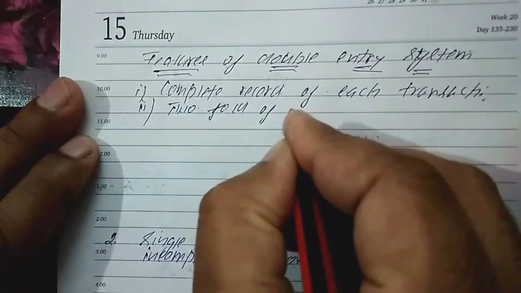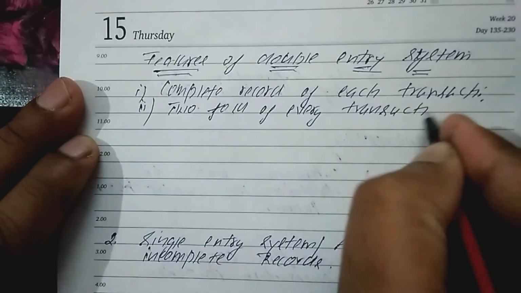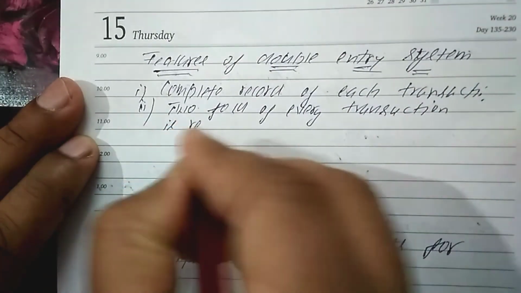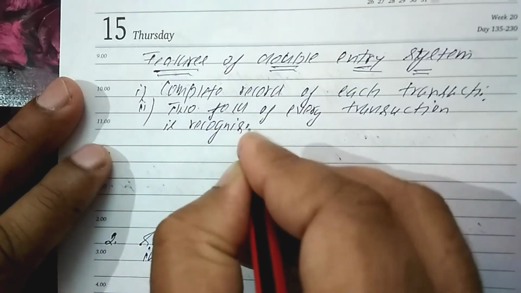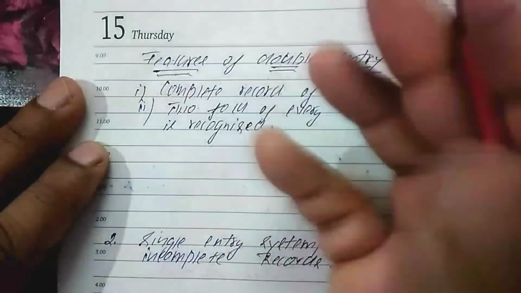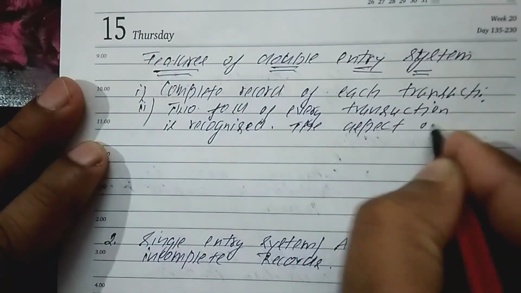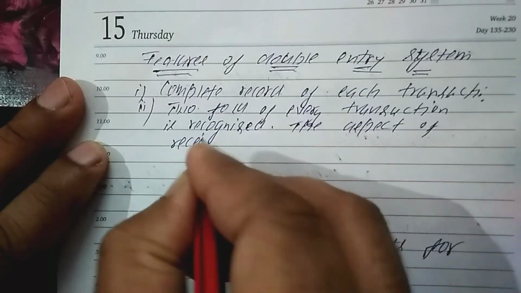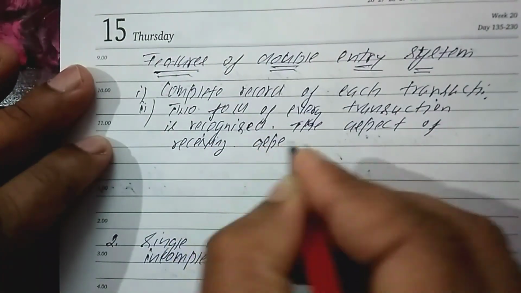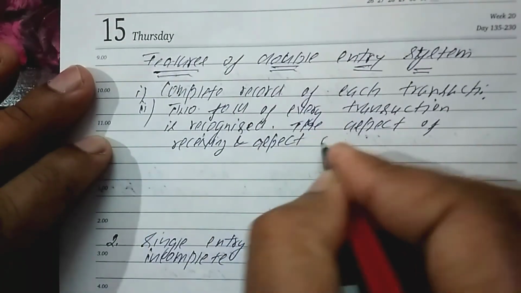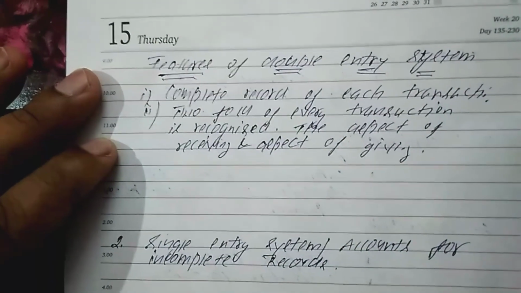What are those two aspects? The aspect of receiving, and the second aspect is the aspect of giving. So there are two records recorded here.